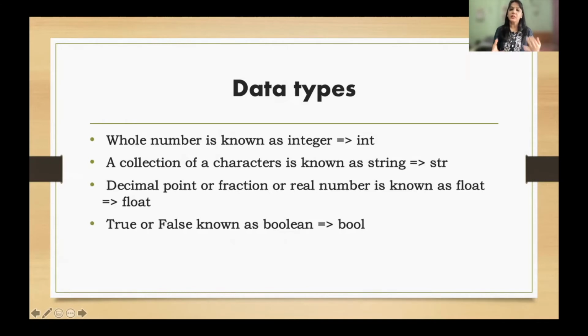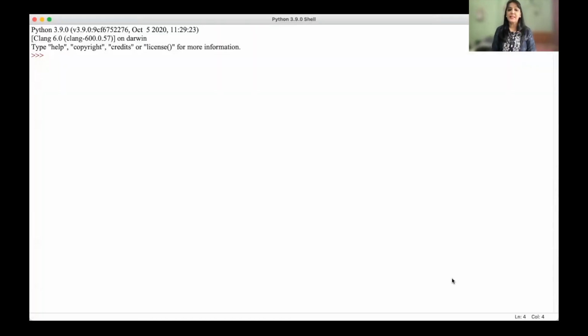Okay, so we understood what the keywords are, what the constants are, and what the types of these constants are, which are known as data types. Now, if I want to work with any of these types, let's try to work on them. As I said, this is IDLE. Using this IDLE, that is the integrated development learning environment, we can write our Python programs.